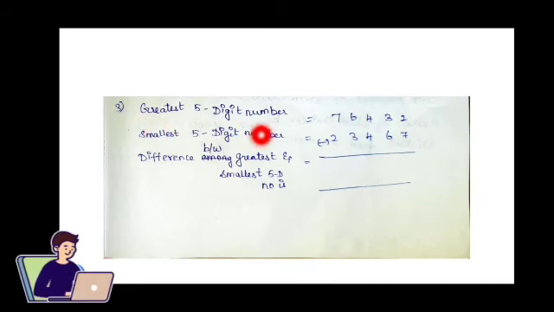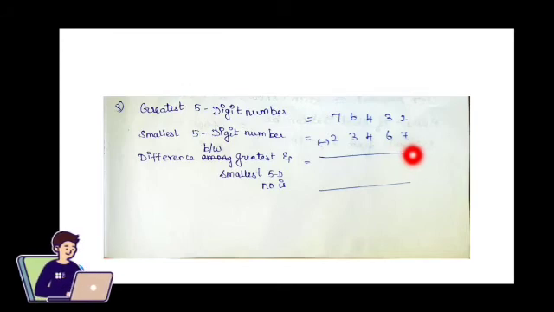The greatest 5-digit number is 7, 6, 4, 3, 2, and the smallest 5-digit number is 2, 3, 4, 6, 7.